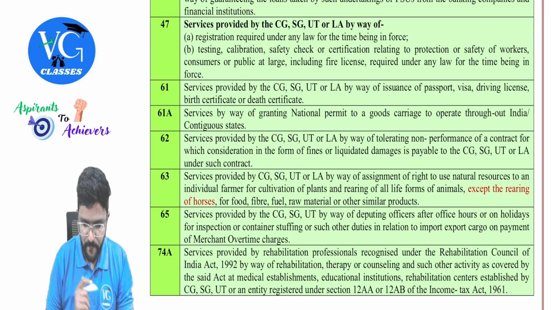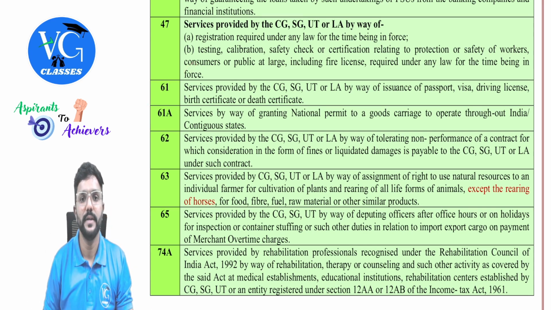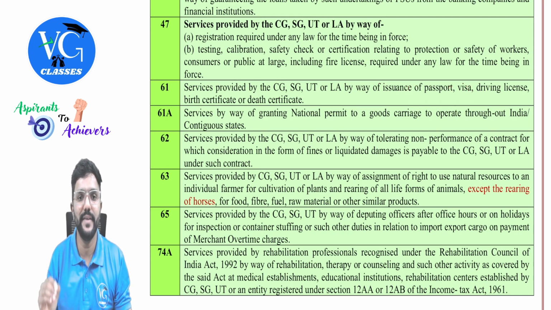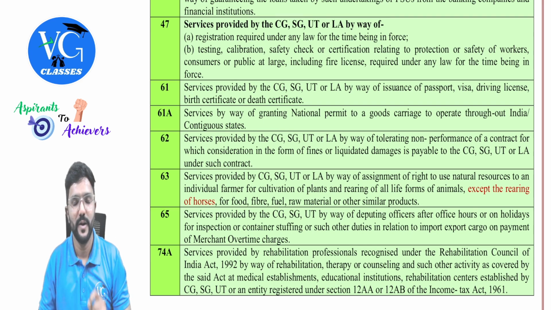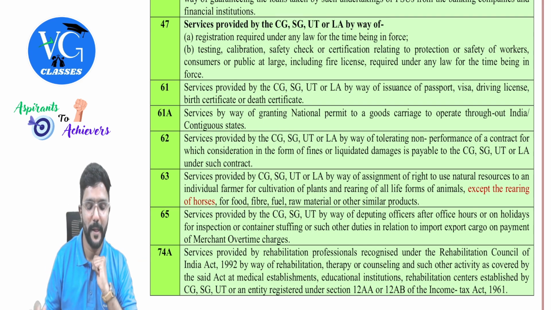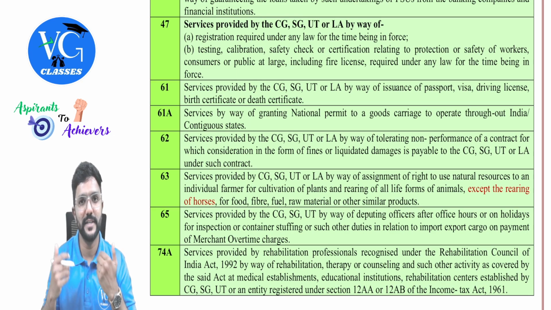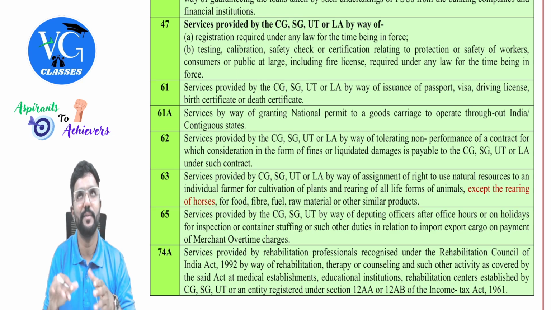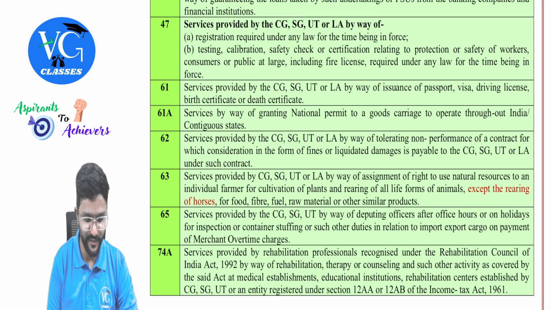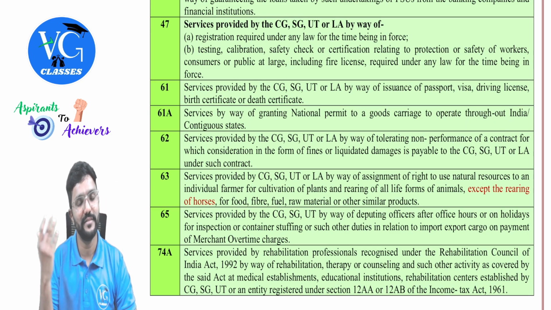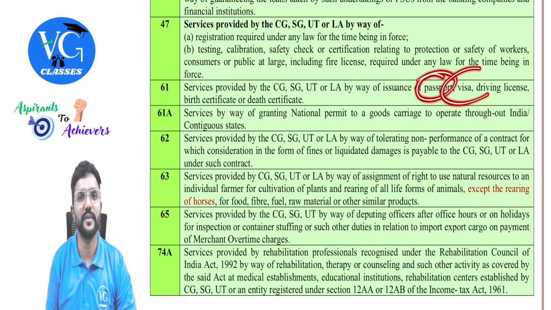Yes. Next one. 61. Services provided by central government, state government, union territory or local authority by way of issuance of passport, visa, driving license, birth certificate and death certificate. All these are issued by governments, guys, for which they charge you some amount. On that, GST is exempt. Okay. Anything you do, if a person is born, we have to intimate to the government. If a person is gone forever, we need to intimate to the government and obtain a certificate for it. Or if I want to go outside India, obtain respective passport or visa.